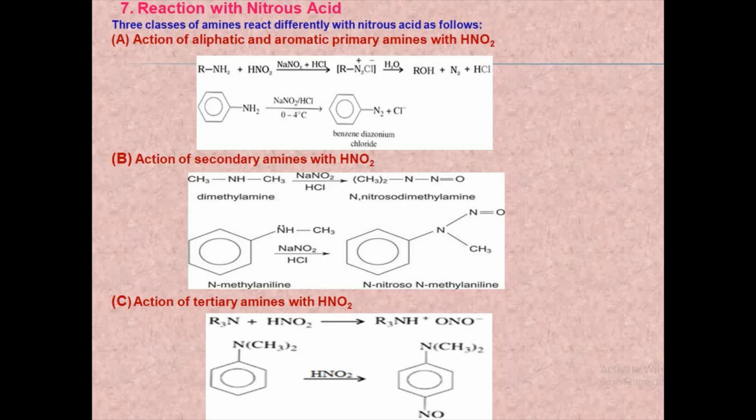This is N,N-dimethylaniline. It reacts with nitrous acid to form para-nitroso-N,N-dimethylaniline. So reaction of aliphatic and aromatic primary amines with nitrous acid give alcohols and benzene diazonium chloride. Secondary amines react with nitrous acid to give N-nitrosoamines, and tertiary amines react with nitrous acid to form salts in the case of aliphatic tertiary amines, and aromatic tertiary amines give para-nitroso derivatives.